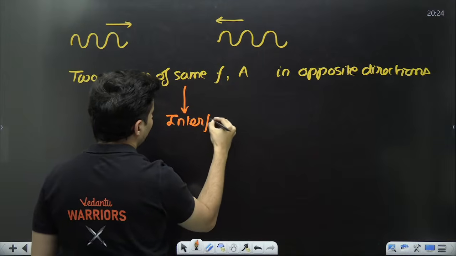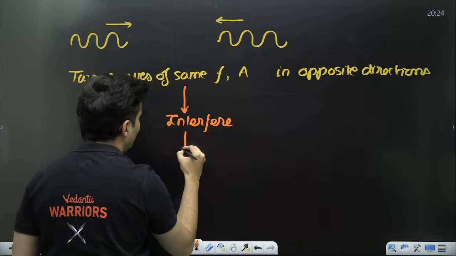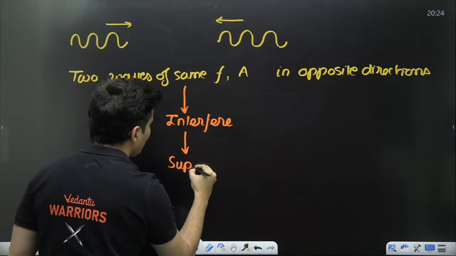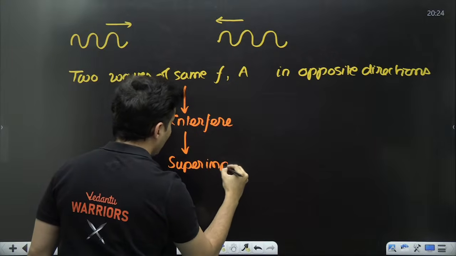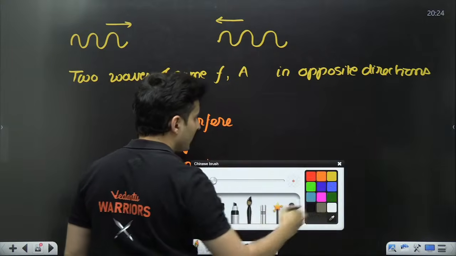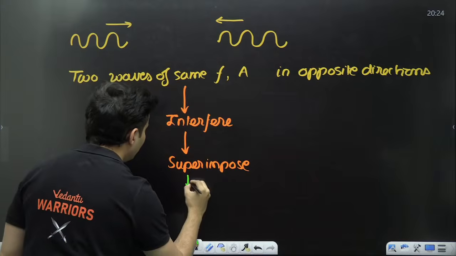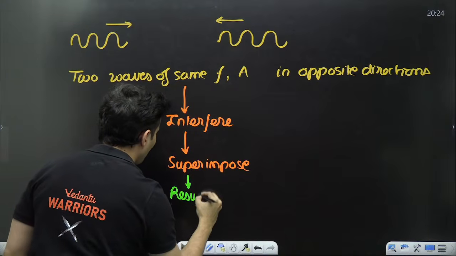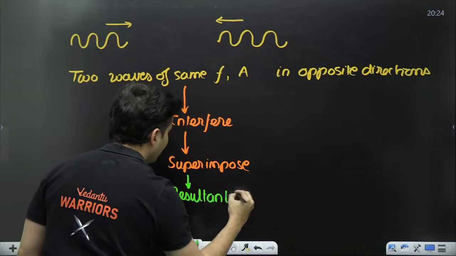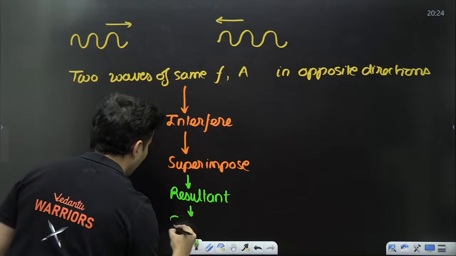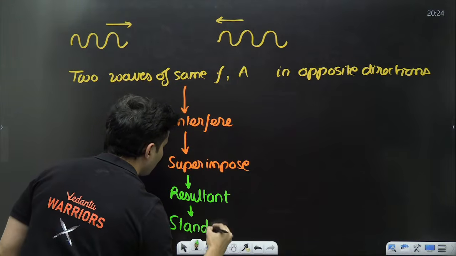When they interfere with each other, you have to superimpose them and find the resultant. That resultant is nothing but a standing wave.